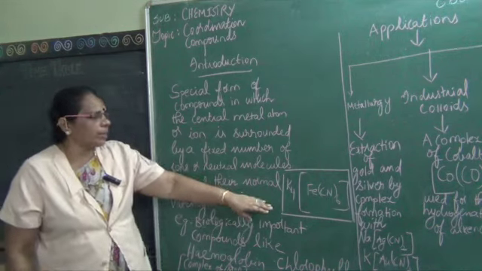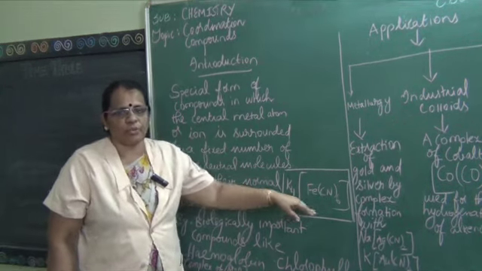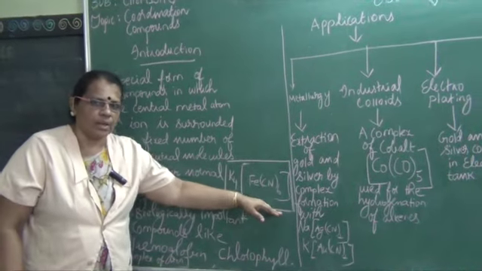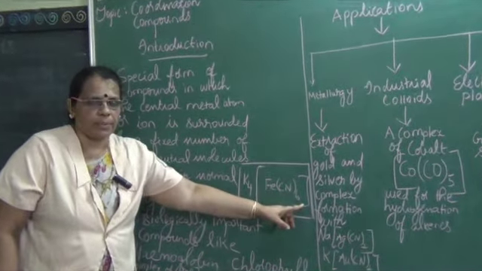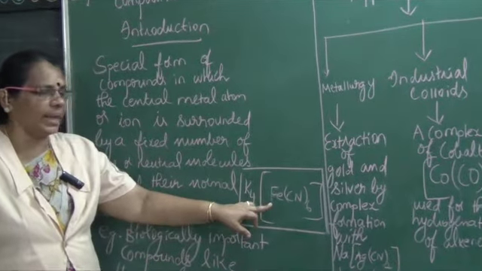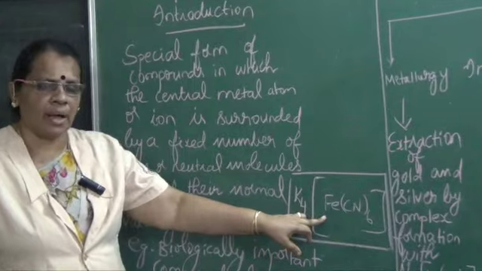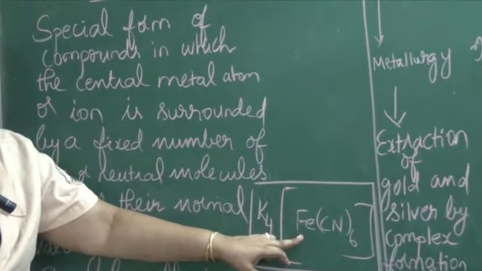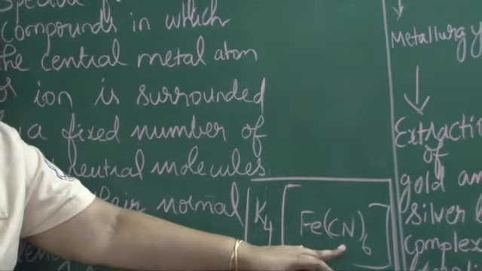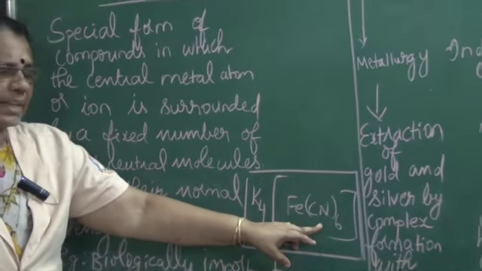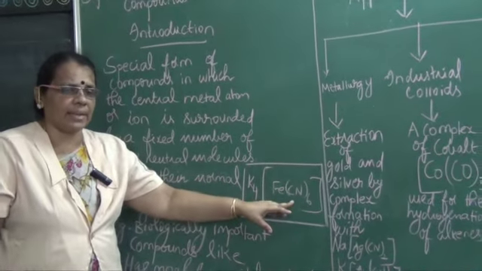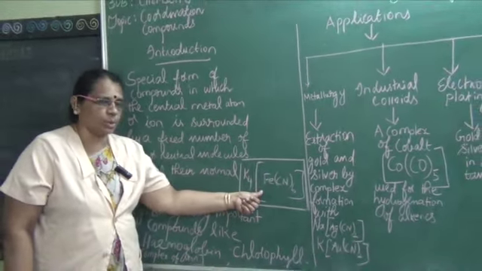One of the familiar examples is potassium ferrocyanide. The name of this compound is potassium ferrocyanide. You see inside the square bracket, there are two different types of ions. One is iron, Fe, which is the central metal ion, which is surrounded by a fixed number of cyanogen. So, cyanogen is accompanied with iron. There are totally 6 cyanogen atoms which are bonded to iron.